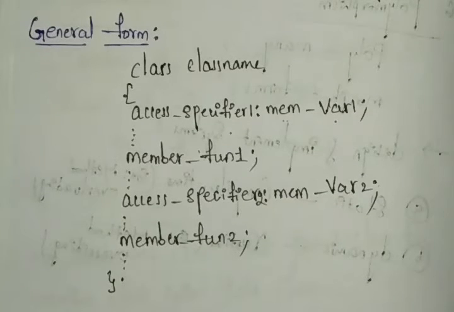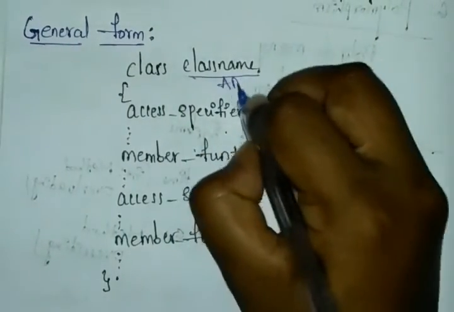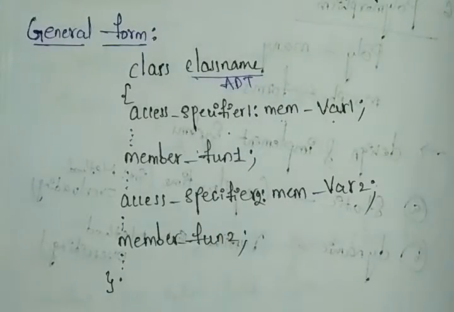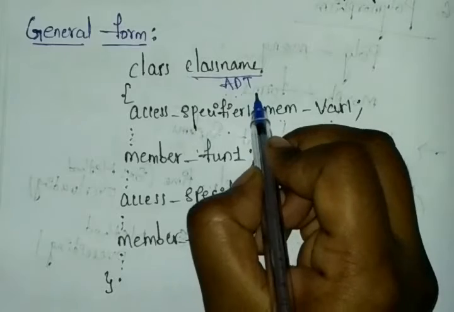So first here we took the class with the class name. Here the class is our abstract data type, right? Whatever you have, the class keyword is indicating your abstract data type with the name of the class name. You can see this is the ADT, abstract data type. Your class name is the abstract data type.